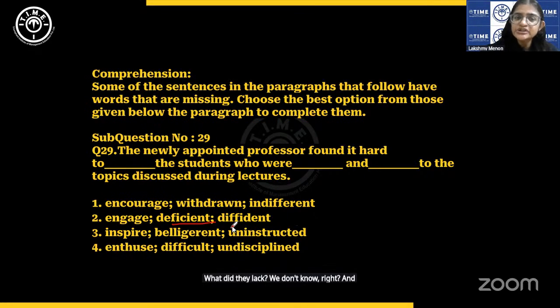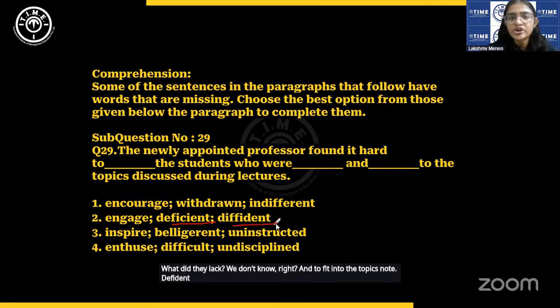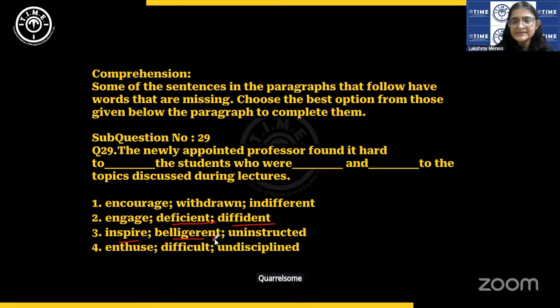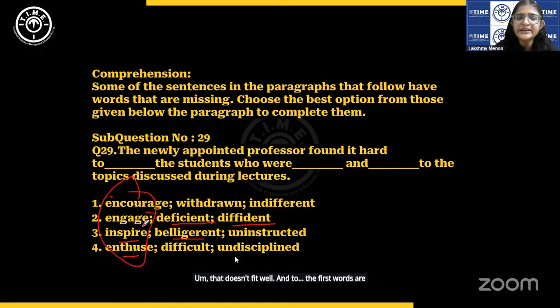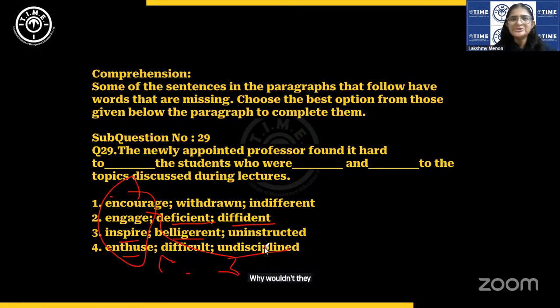And diffident to the topics. No, diffident means not confident. That doesn't mean. Inspire is okay, but belligerent means quarrelsome. Doesn't make sense. Uninstructed to the topics. No, that doesn't fit well. Enthused. The first words are all fine, but difficult. Who are difficult and undisciplined to the topics. Why will they be undisciplined to the topics? None of them make sense. So, option 1 is the answer.